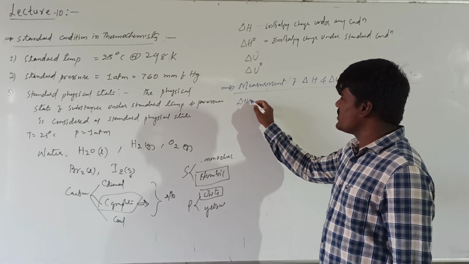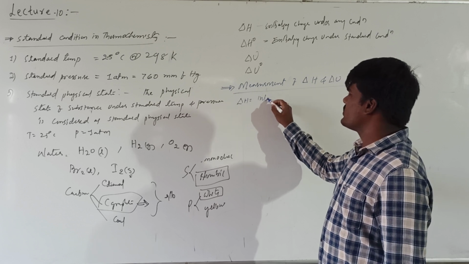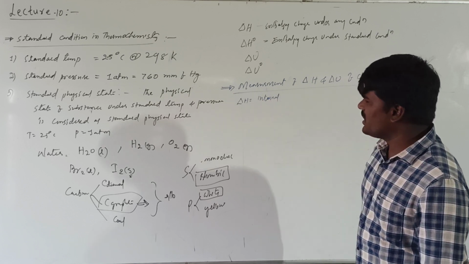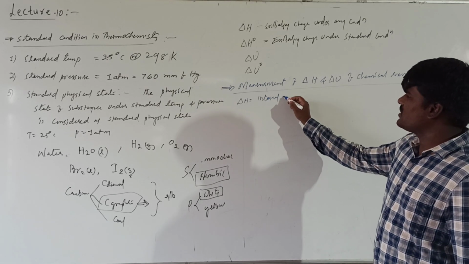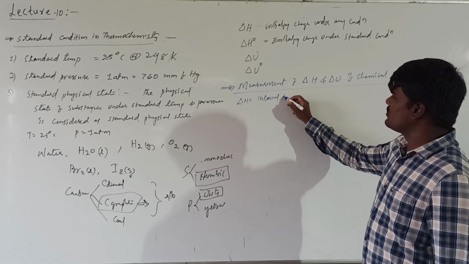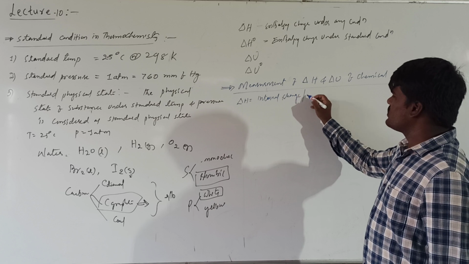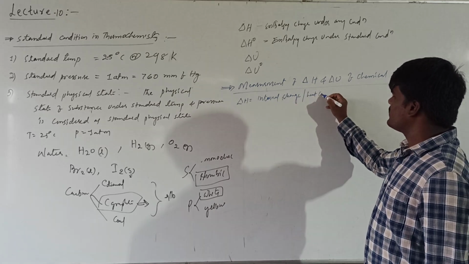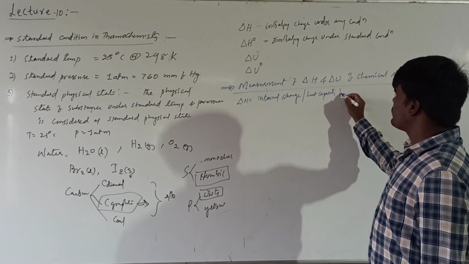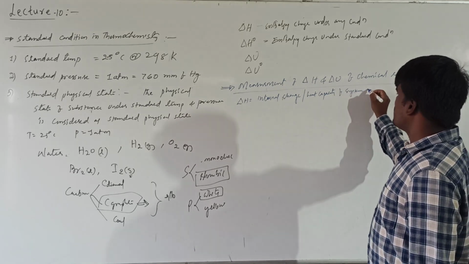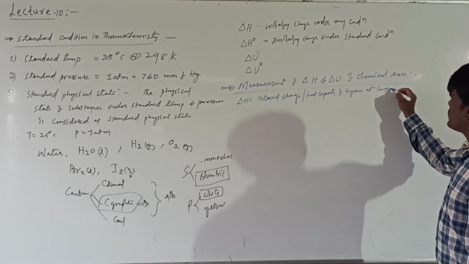Delta H means the internal energy change or heat change of a system at constant pressure.